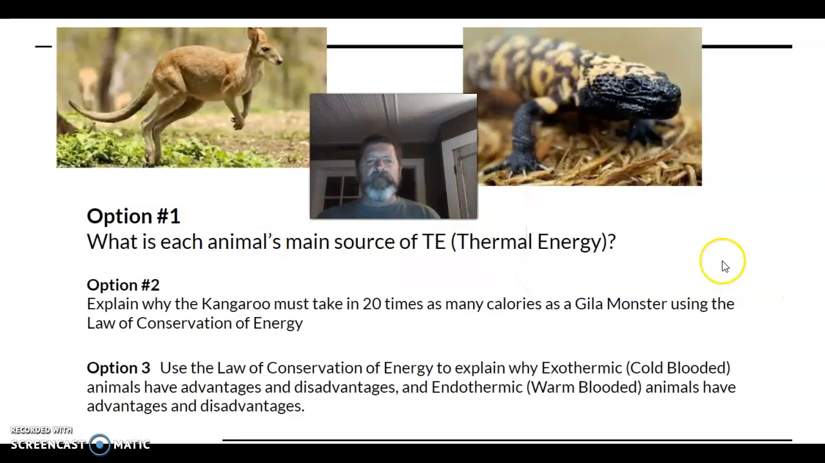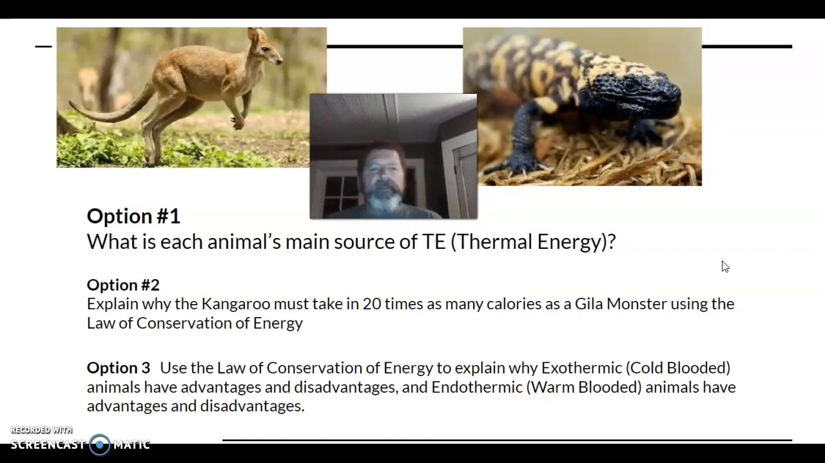Option number 1, what is each animal's main source of thermal energy? They're different: one has one source of thermal energy, the other one has a different source. Option number 2, explain why the kangaroo must take in 20 times as many calories as the Gila monster using the law of conservation of energy. You don't have to do any math there, but you have to explain why it would need an awful lot more food using the law of conservation of energy.